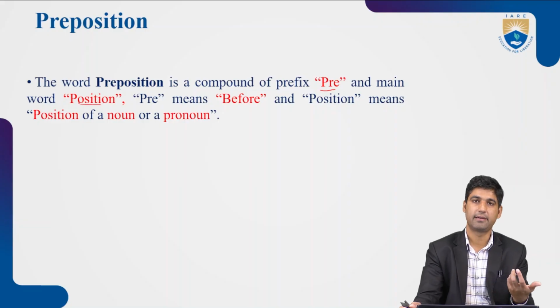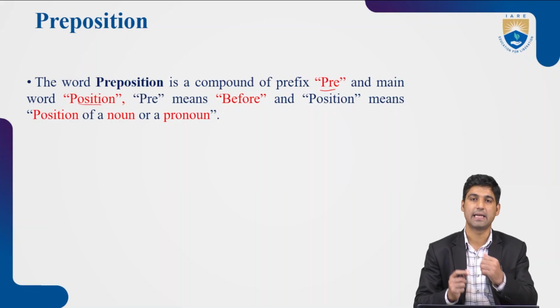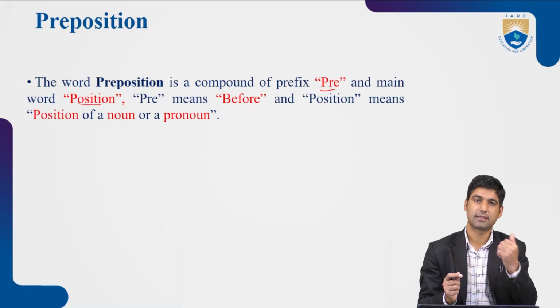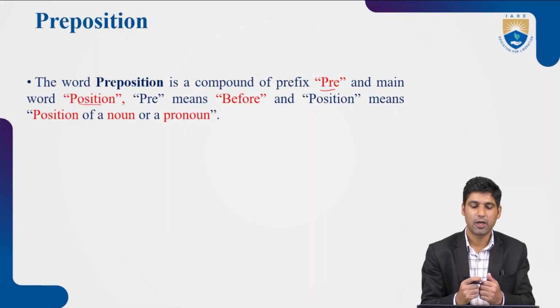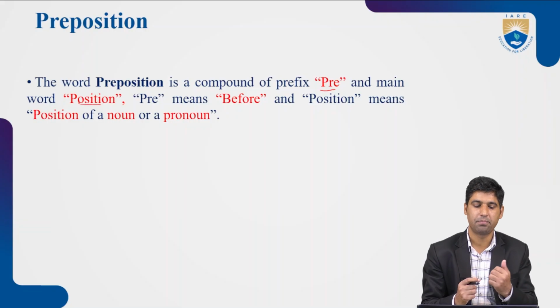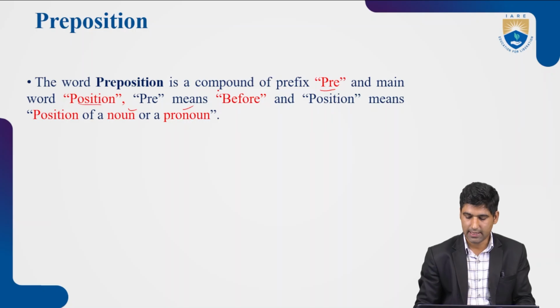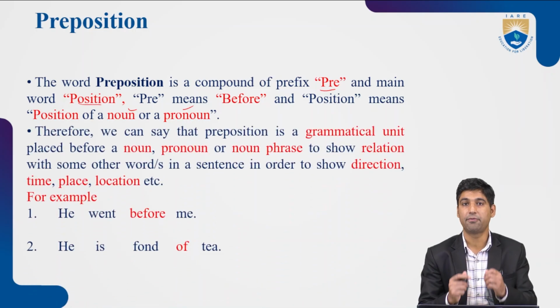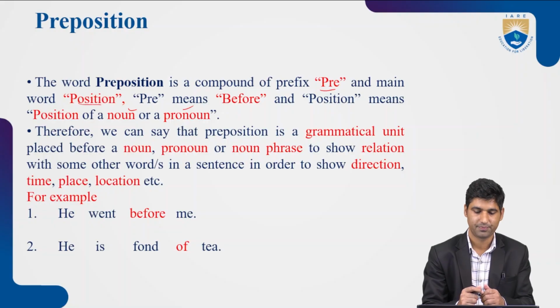We have discussed it in the previous lecture where I talked about word formation, about prefix and suffix. Prefix comes before, suffix comes after. So here we have pre, which means before, and position means the position of a noun or pronoun. That means it is something which is placed before the position or the place of a noun or pronoun.